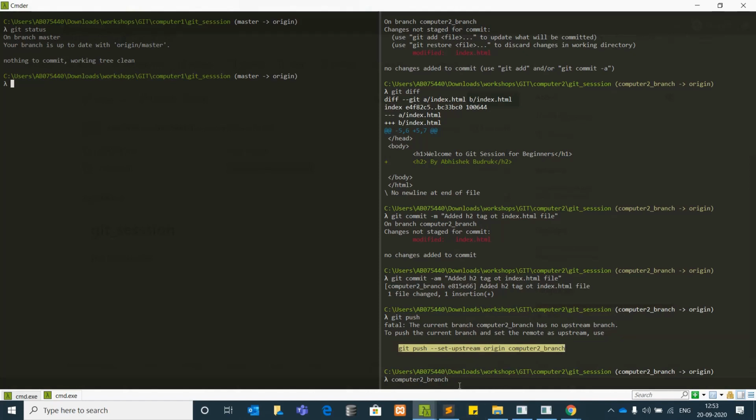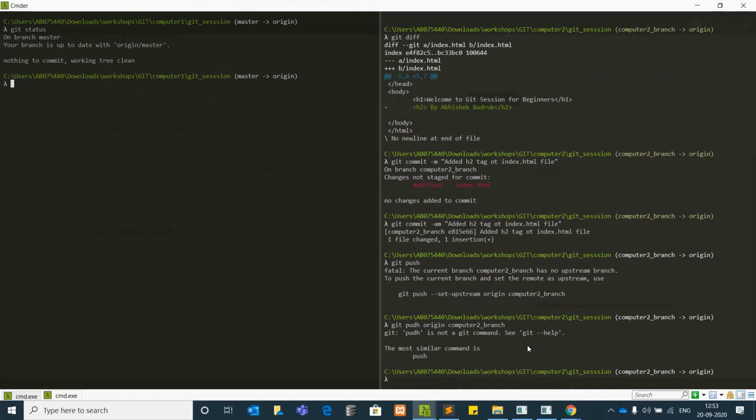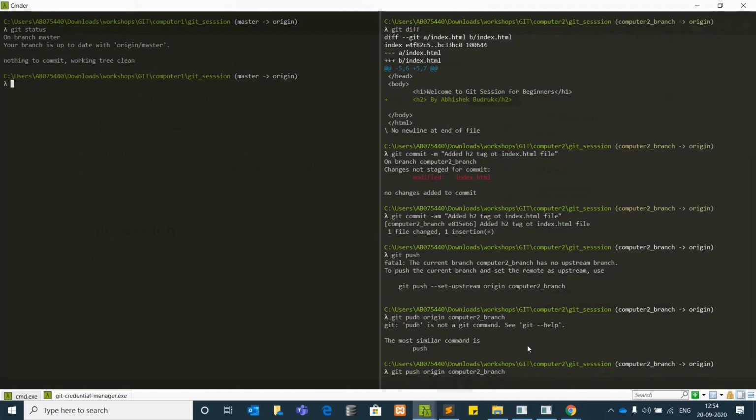Now suppose you don't want to use that, then you say git push origin and you can use the branch name. So only for this branch will these changes go. Computer 2 branch.